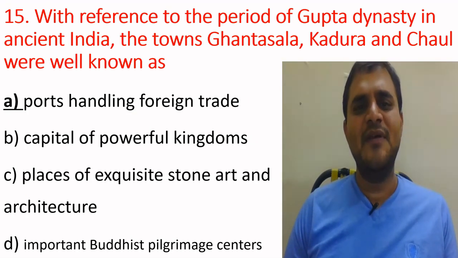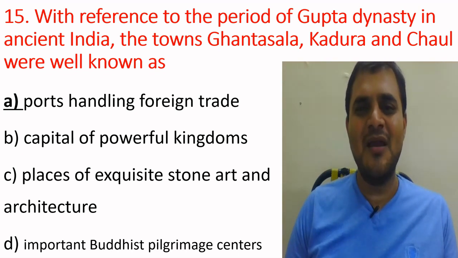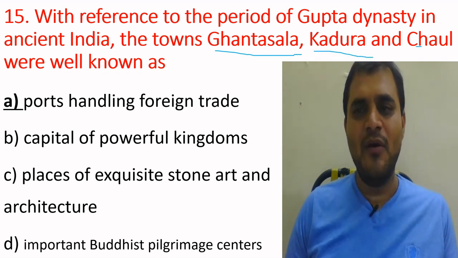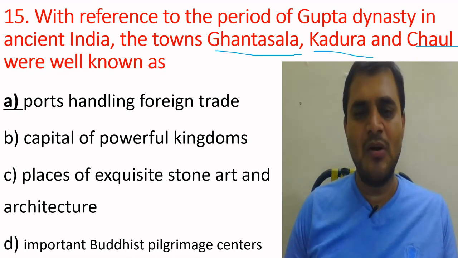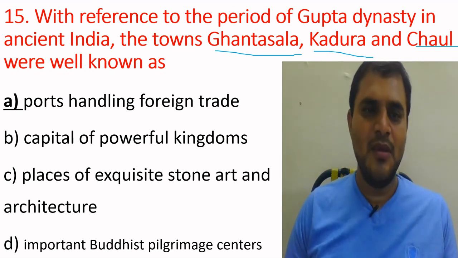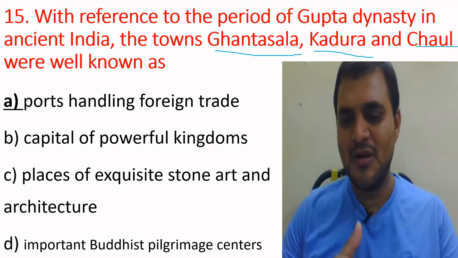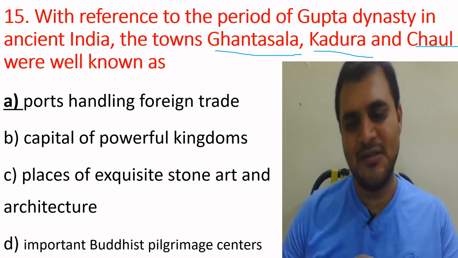15th question. With reference to the period of the Gupta dynasty in ancient India, the towns Ghantasala, Kodura and Chaul were well known as what? Option A, ports handling foreign trade. Option B, capital of powerful kingdoms. Option C, place of exotic stone art and architecture. Option D, important Buddhist pilgrimage centers. Ghantasala and Kodura are located in the Andhra region, in Krishna and Guntur districts, and were famous foreign trading centers.